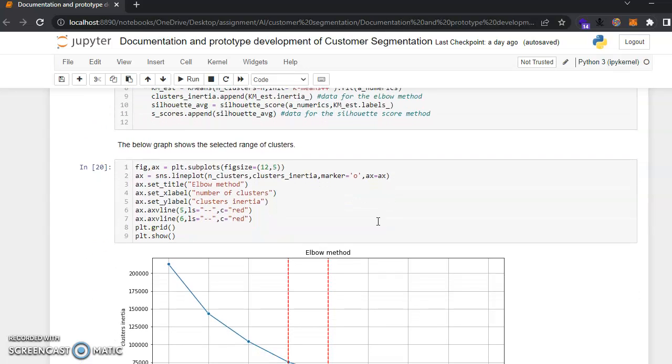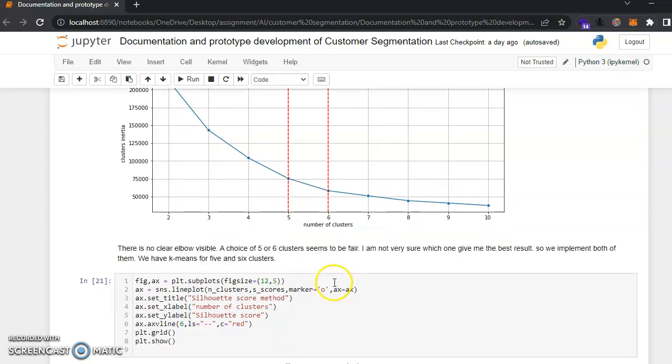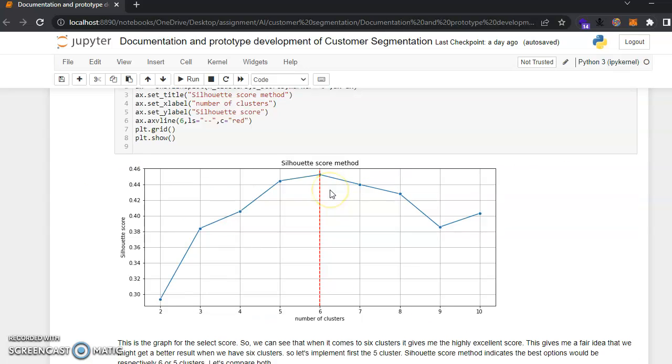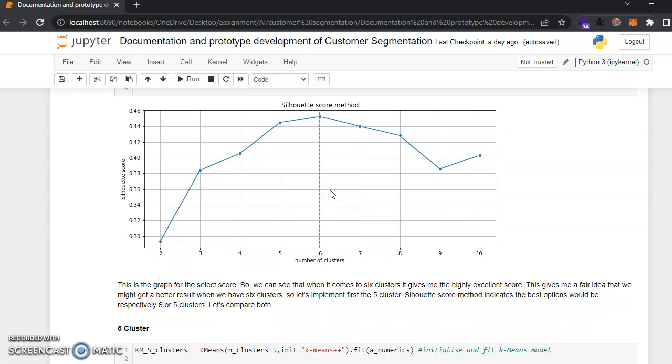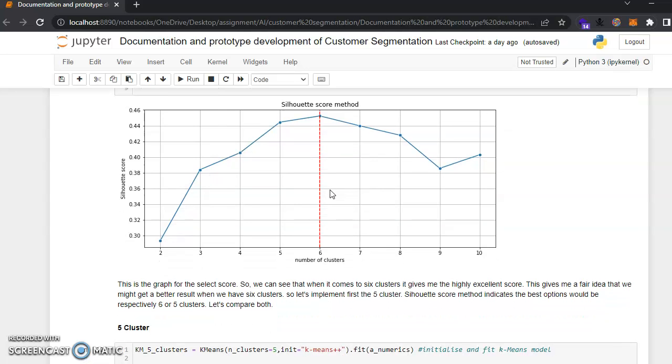There is no clear elbow visible. Also, 5 or 6 clusters seem to be suitable. This is the silhouette score for selecting, so we can see that when it comes to 6 clusters, it gives me the highest score. This gives me a clear idea that we might get a better result when we have 6 clusters. So let's implement first the 5 cluster